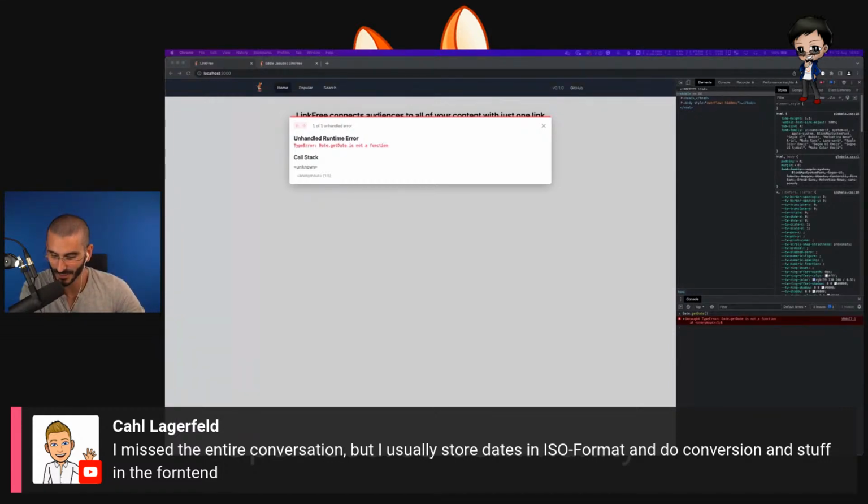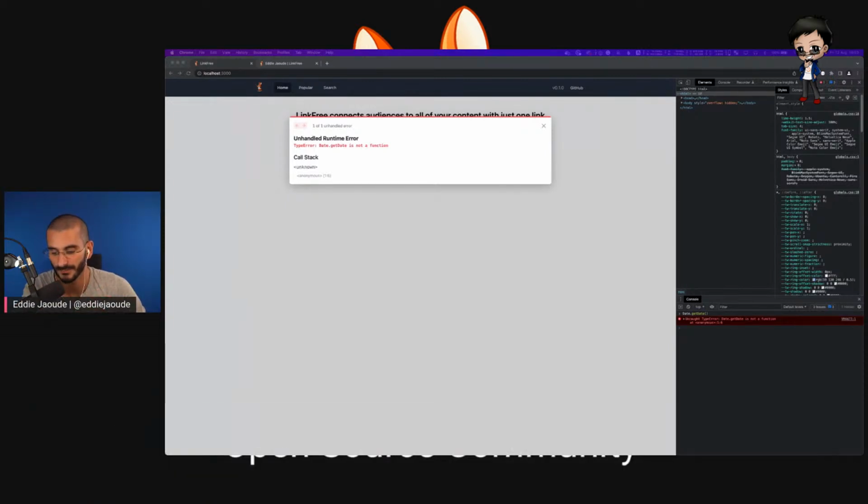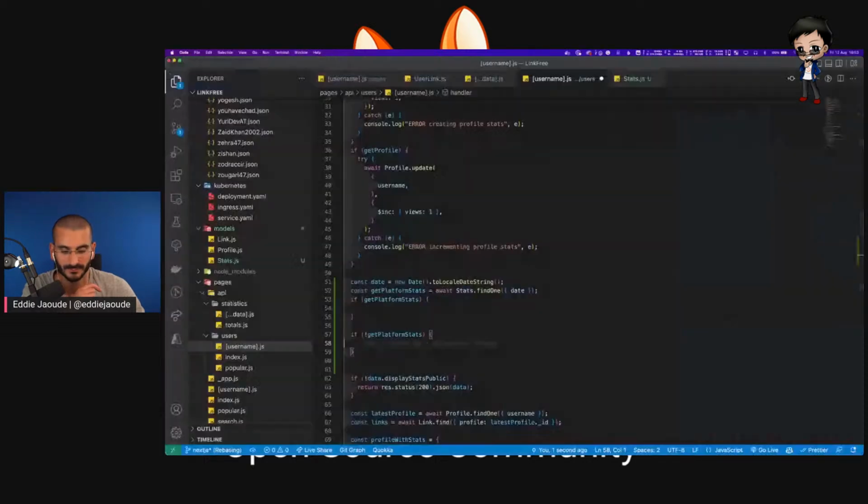But I usually store dates in ISO format and do the conversion in the front end. Yeah, so it's just because I want to do it per day. I could do 0000. So we could save it as the ISO format and have the times as 0000.